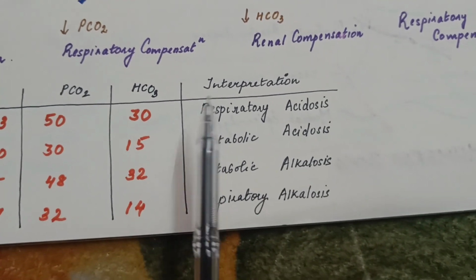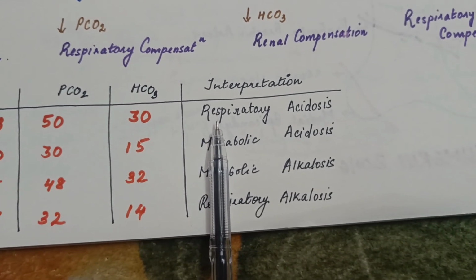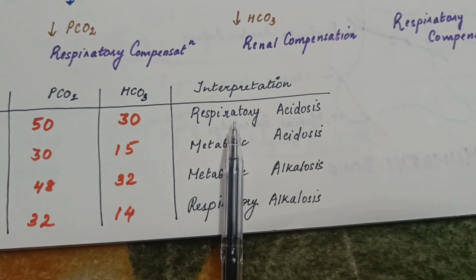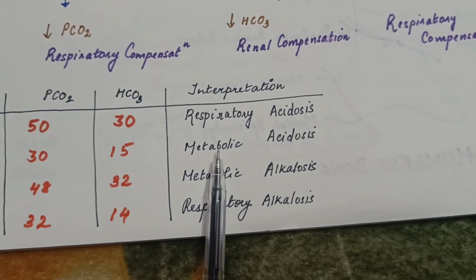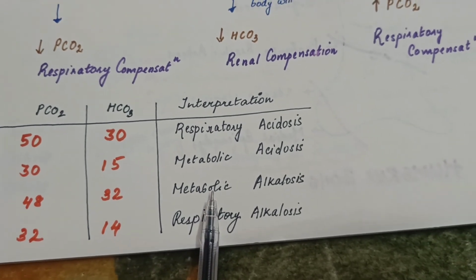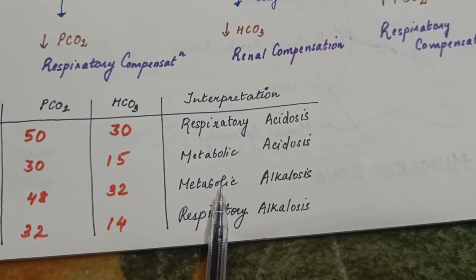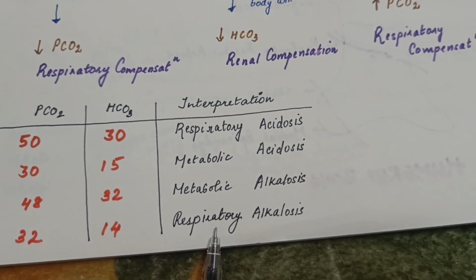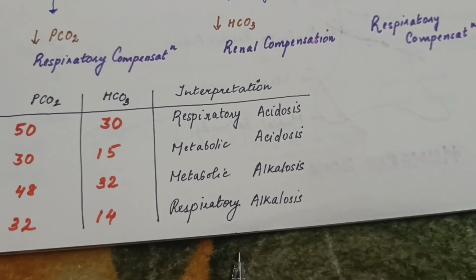So in respiratory acidosis, which compensation is happening? Yes, it is renal compensation. And in metabolic acidosis, which compensation is happening? Respiratory. In metabolic alkalosis also respiratory compensation. In respiratory alkalosis, it is renal compensation.